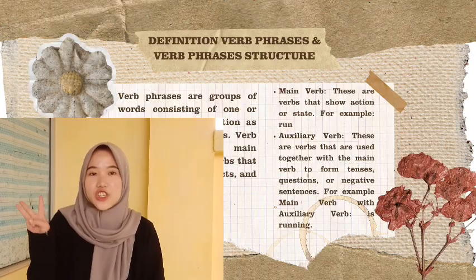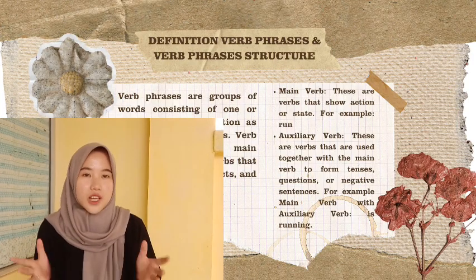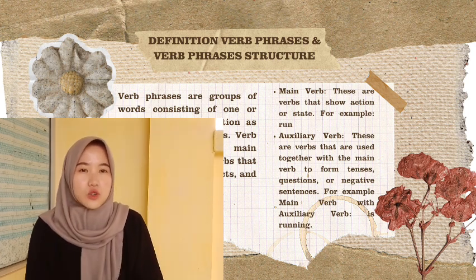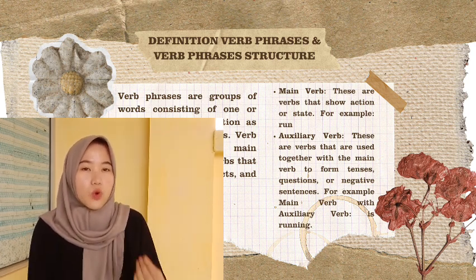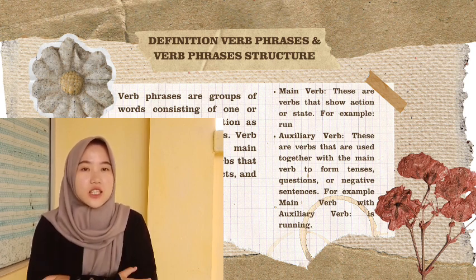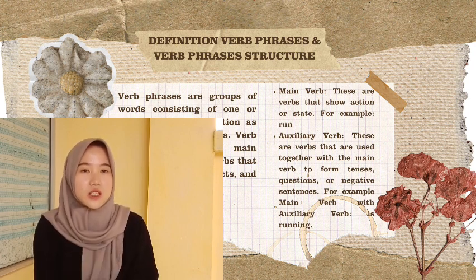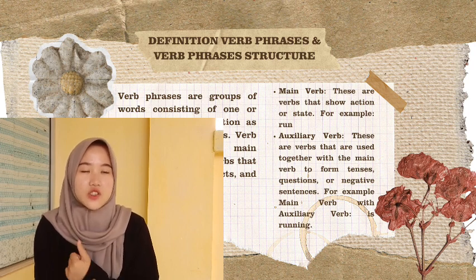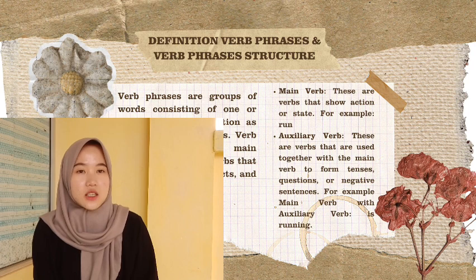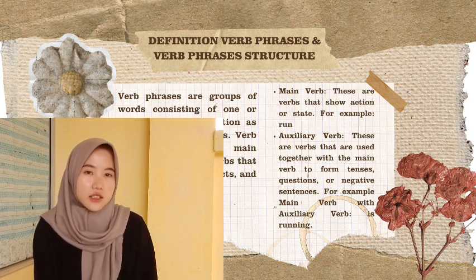Next, we enter the third material, which is verb phrases. What are verb phrases? Verb phrases are groups of words consisting of one or more verbs that function as predicates in sentences. Verb phrases can include main verbs and auxiliary verbs that help form tenses, aspects, and voice in sentences.